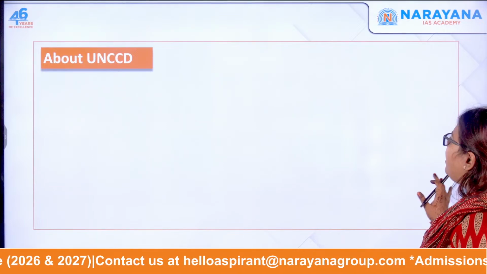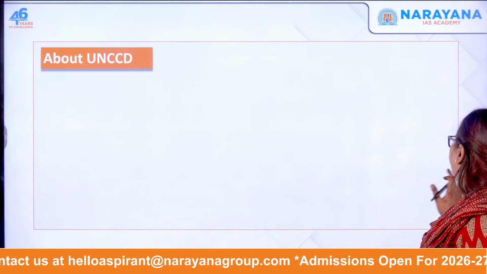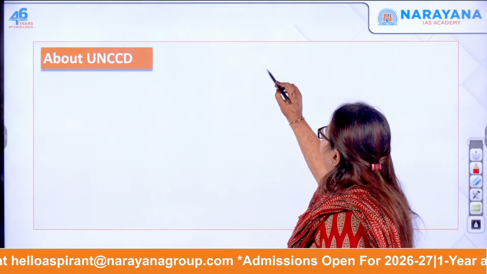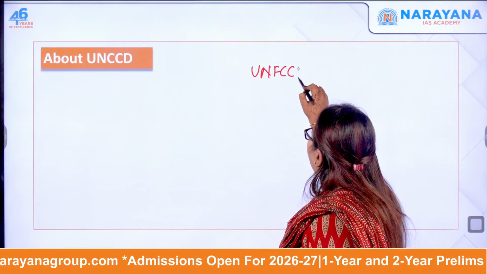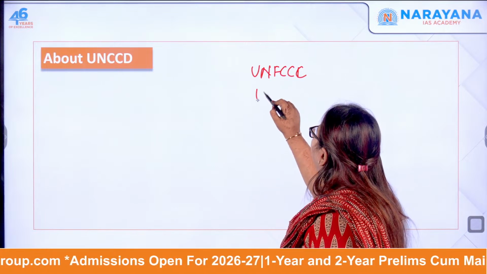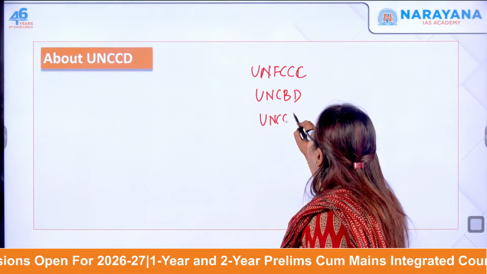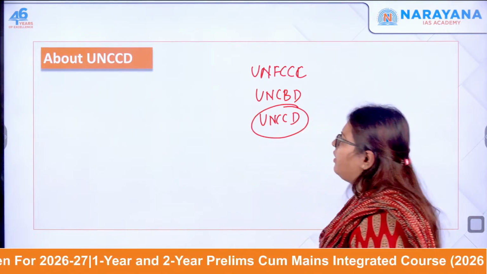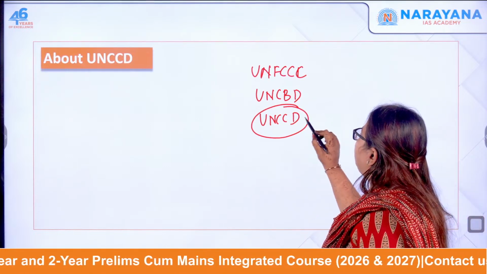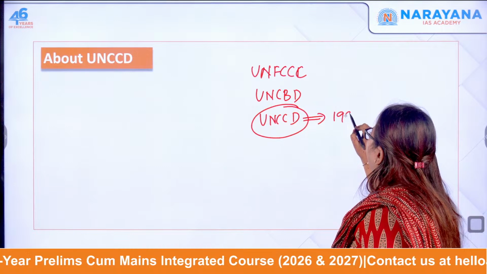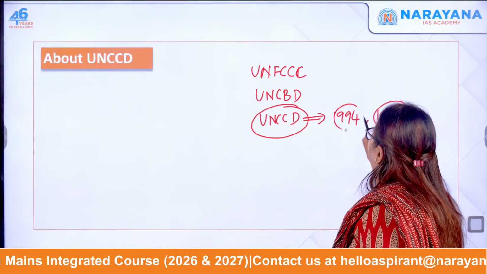Now moving forward, about UNCCD, I already told you about UNCCD, right? Along with UNCCD, first let's talk about the United Nations Framework Convention on Climate Change, okay. This is one. Then UNCBD as well as UNCCD. These are called the Rio Conventions, right? So UNCCD, India signed in 1994, ratified in 1996.